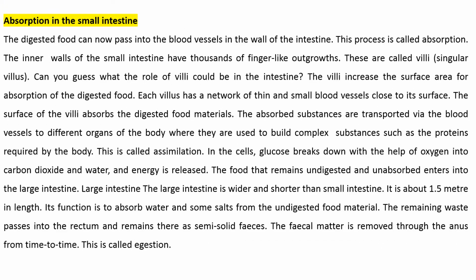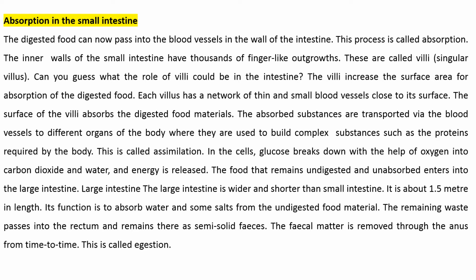Absorption in the small intestine. The digested food can now pass into the blood vessels in the wall of the intestine. This process is called absorption. The inner walls of the small intestine have thousands of finger-like outgrowths. These are called villi, singular villus. Can you guess what the role of villi could be in the intestine? The villi increase the surface area for absorption of the digested food.